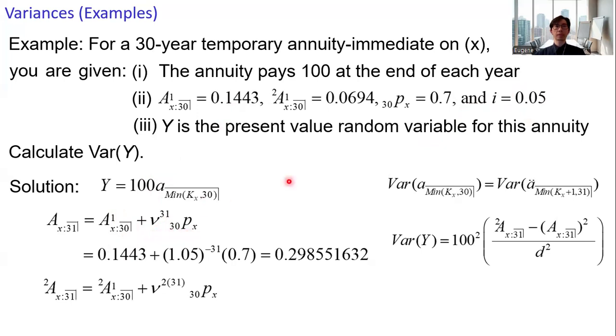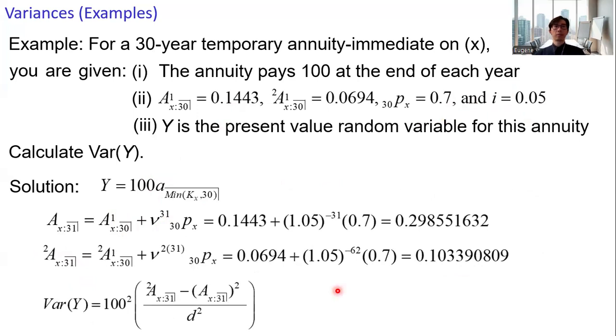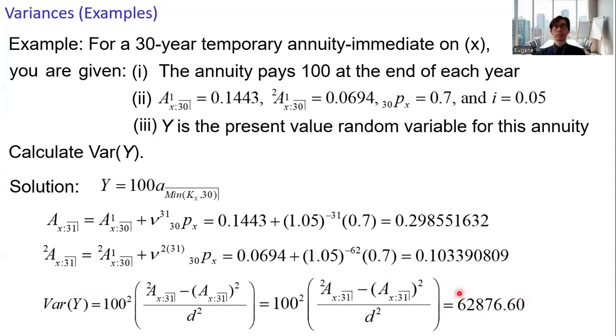And then 30px, 0.7. And for the second moment, plug these two numbers into the expression, and then we can get the answer for the variance of y. And this completes the problem.